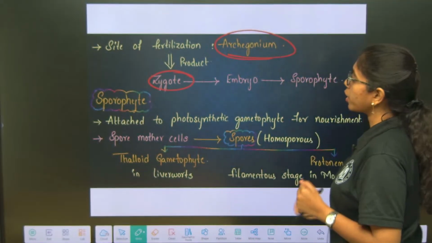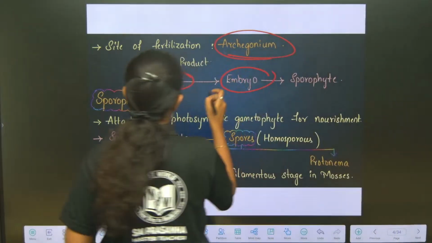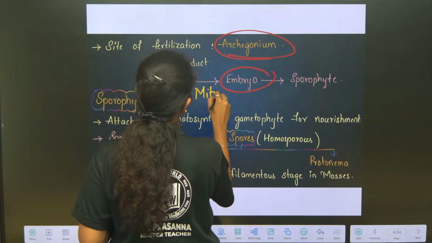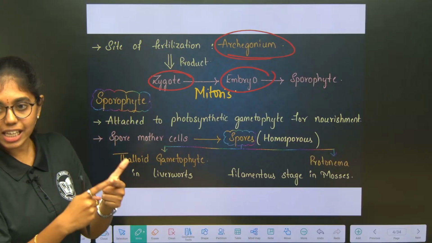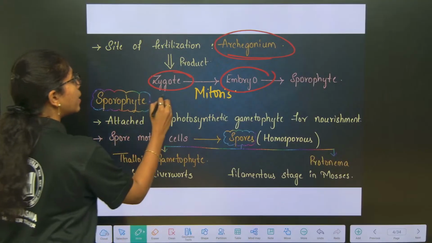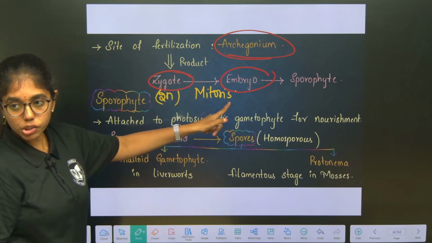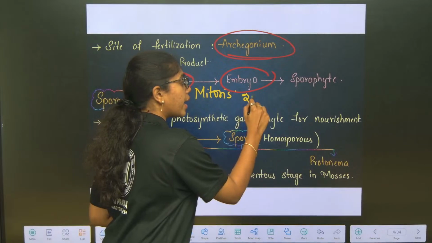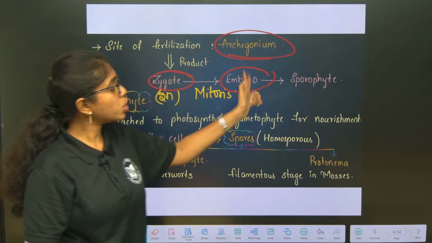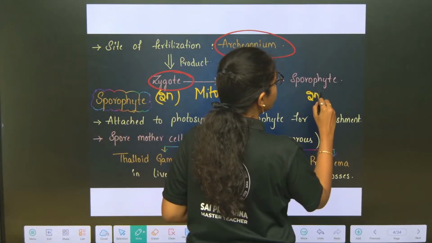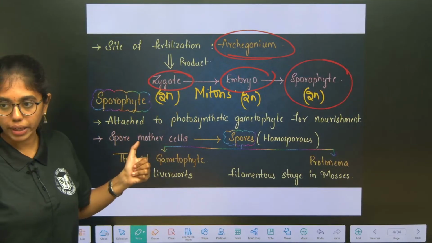Zygote. Zygote is the product of fertilization which matures to embryo. Zygote matures to embryo by the process of mitosis. So, here haploid antherozoid and haploid egg cell or oosphere will fuse to form a diploid zygote. Diploid zygote will undergo mitotic divisions and develop into diploid embryo. So, first embryo formation you have observed in Bryophytes, and this will mature into a well developed diploid sporophyte. Clear right?